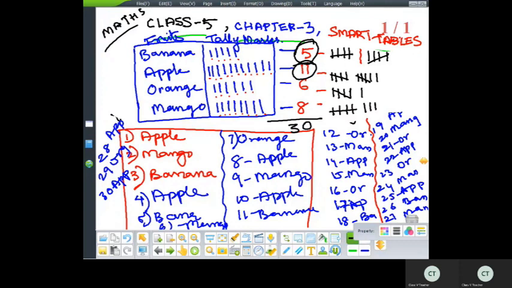Okay, children. So these are some of the tables. So one more, let me go on, children. It will be easy for you. Let me just do one more table. So apple and banana is over. Let me go on with some more.